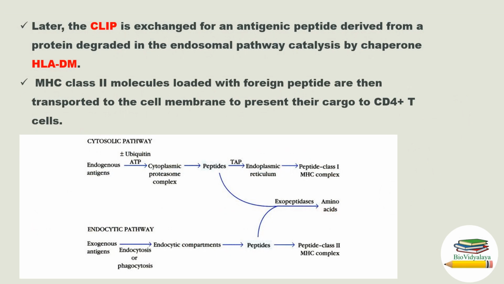Later, the CLIP is exchanged for an antigenic peptide derived from protein degraded in the endosomal pathway, catalyzed by the chaperone HLA-DM. Next, MHC class 2 molecules loaded with foreign peptide are transported to the cell membrane to present their cargo to CD4 plus T cells. This is the cytosolic and endocytic pathway. I already discussed that, so there is no need to explain it.